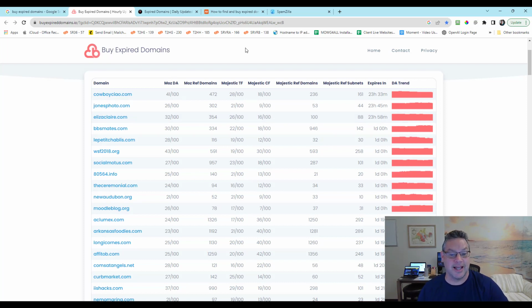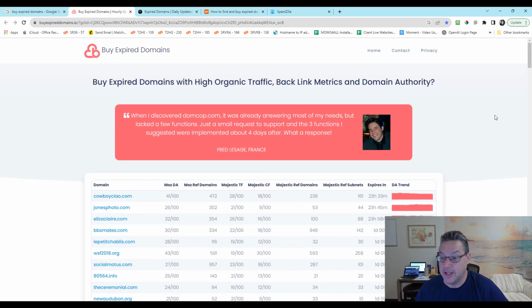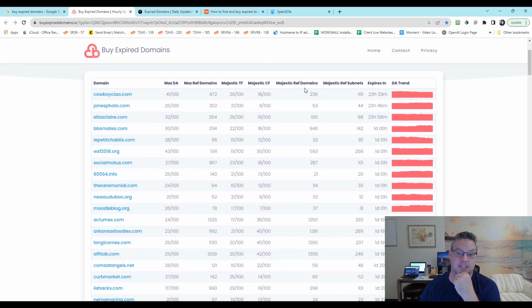Basically, let me continue though. I won't explain it, it's too much to explain. So Majestic referring domains is how many domains are pointing at you. This is Moz and this is Majestic. They're measuring differently because they're measuring the quality of the backlinks, not just the quantity. So this is a little more lenient and this is less lenient. It's a little more strict.